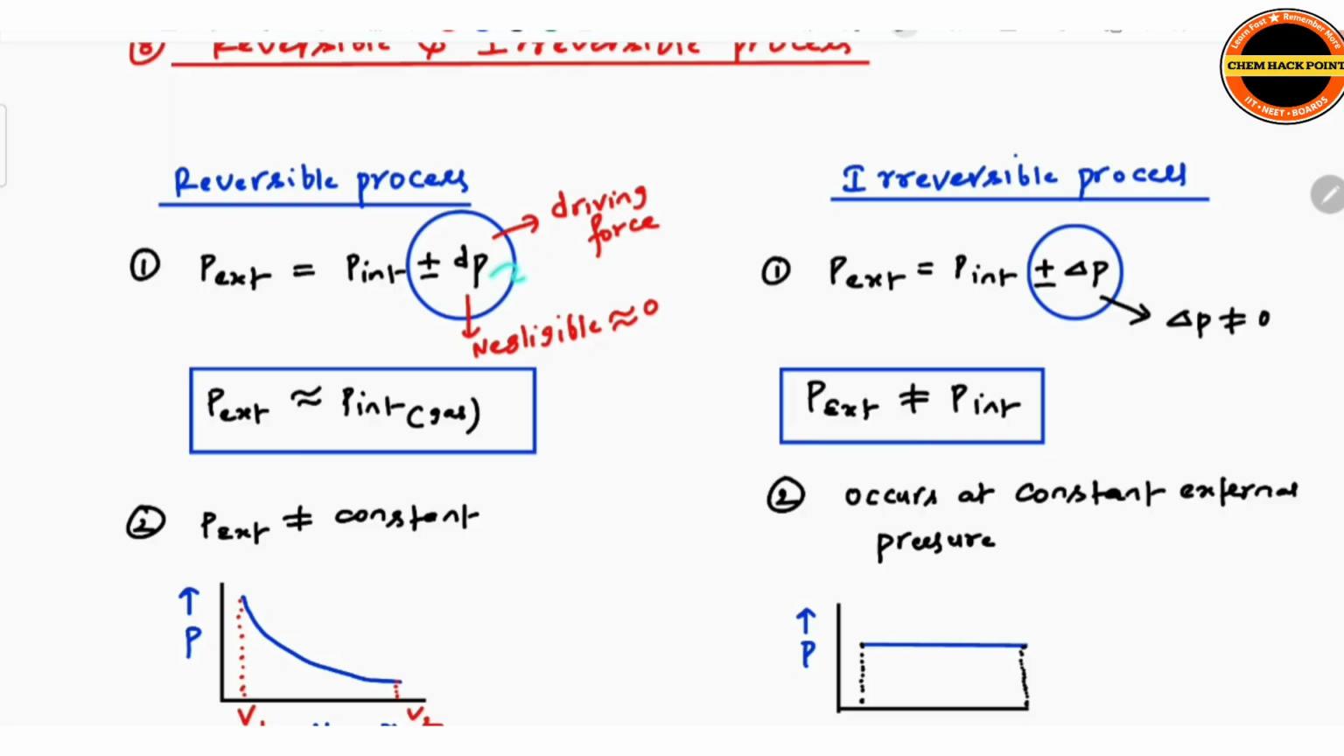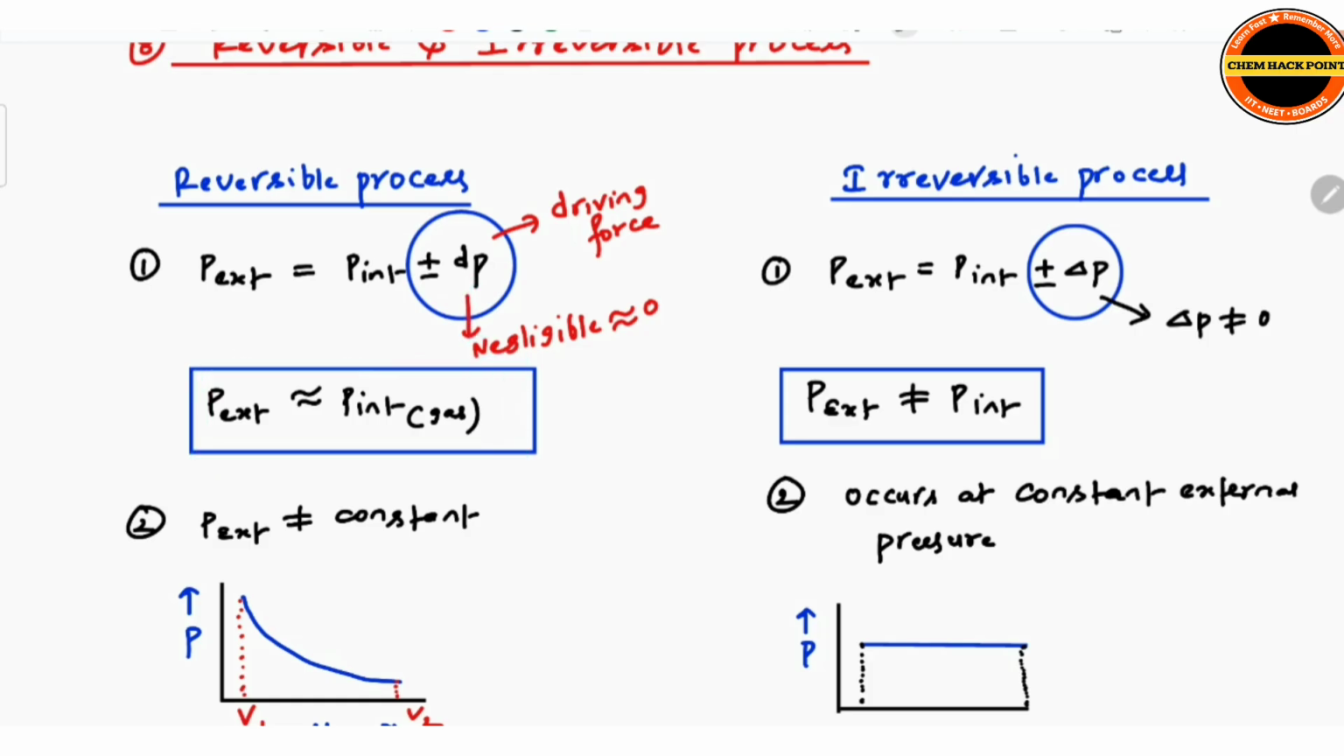The driving force is a change in pressure, dp, a small pressure change, which is almost equal to 0. If it is almost equal to 0, then P external is almost equal to P internal. Simply remember, in the given reversible process, P external is almost equal to P internal. P internal means the gas pressure, almost properly balanced. Slightly, P external dominates, but it is negligible. So that's why we consider here P external almost equal to P internal.